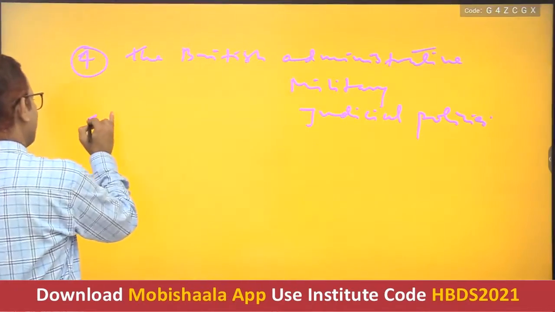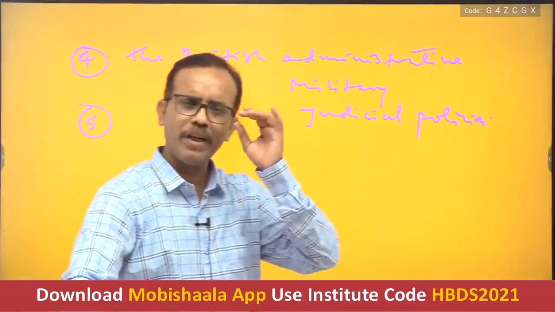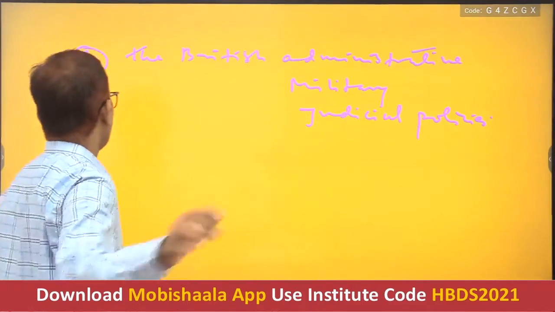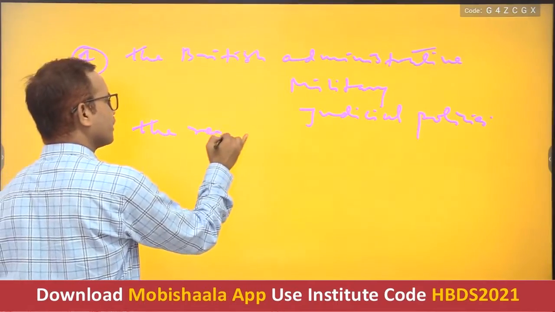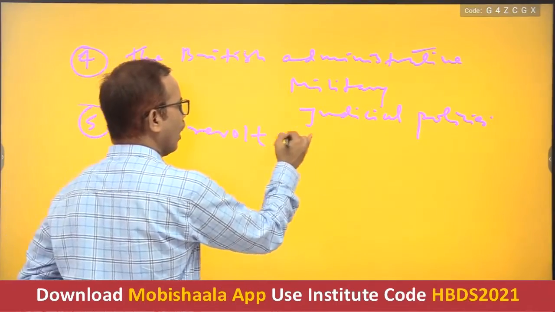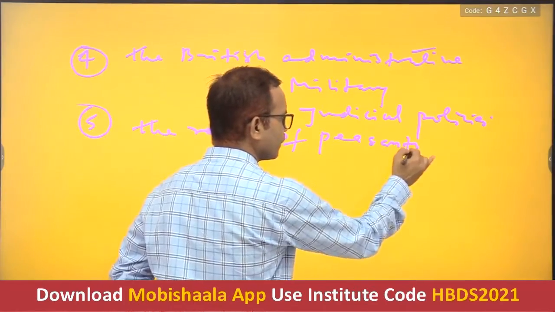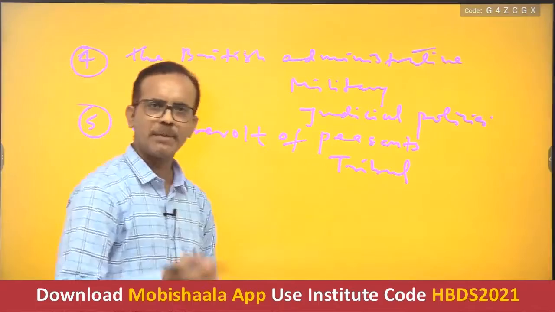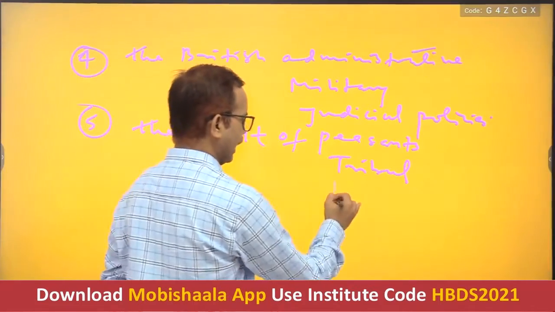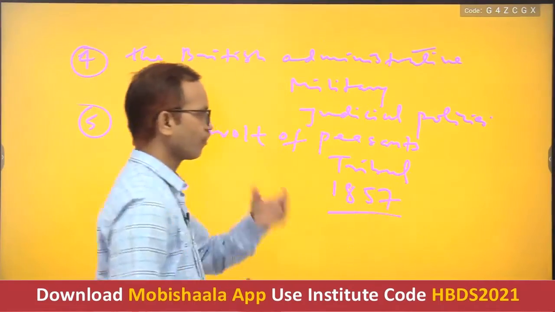Number 5. The 5th topic would be the revolt of peasants, tribals, and the massive revolt of 1857.